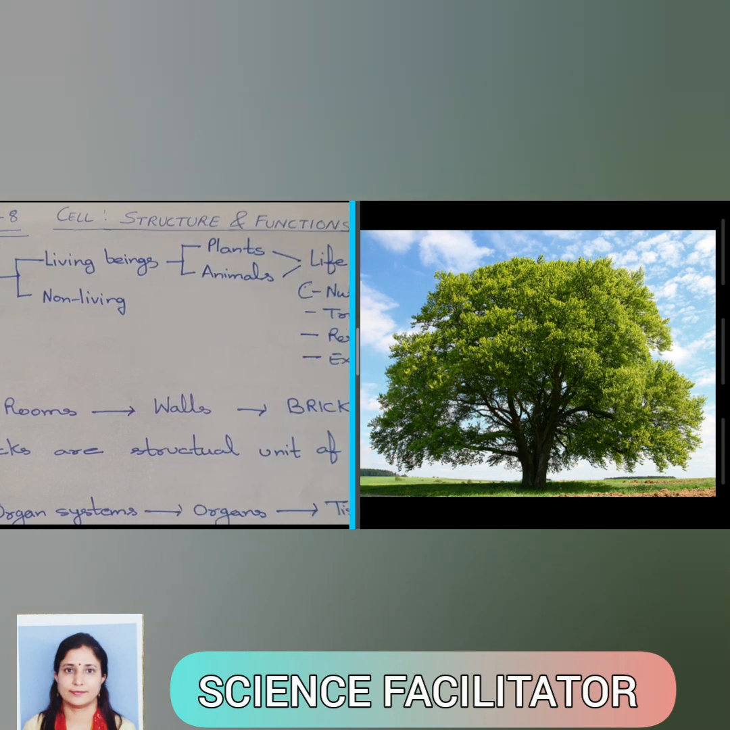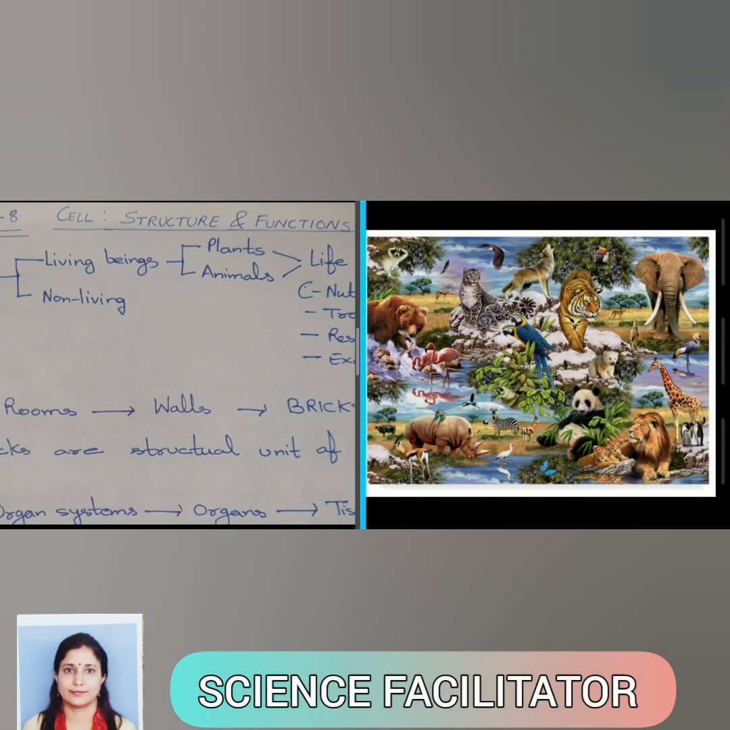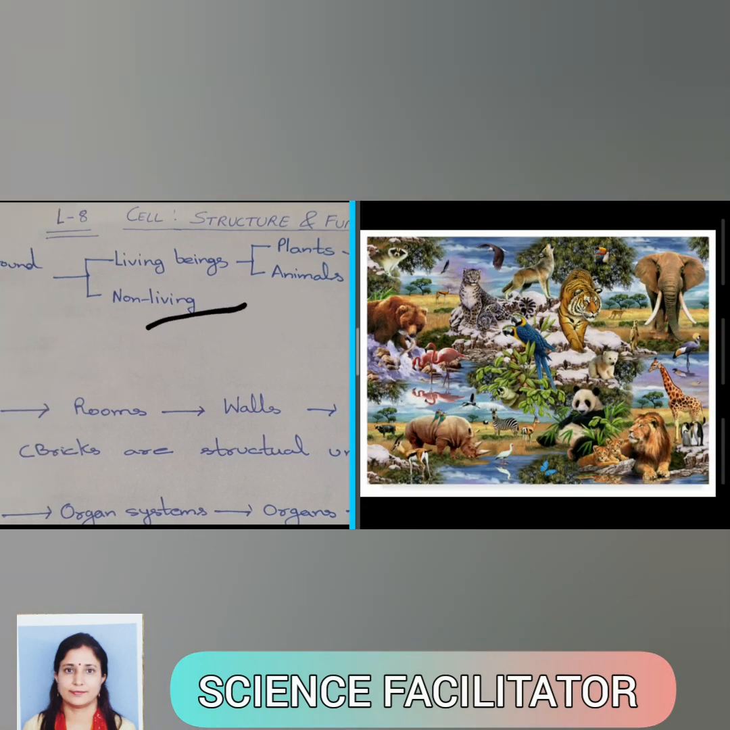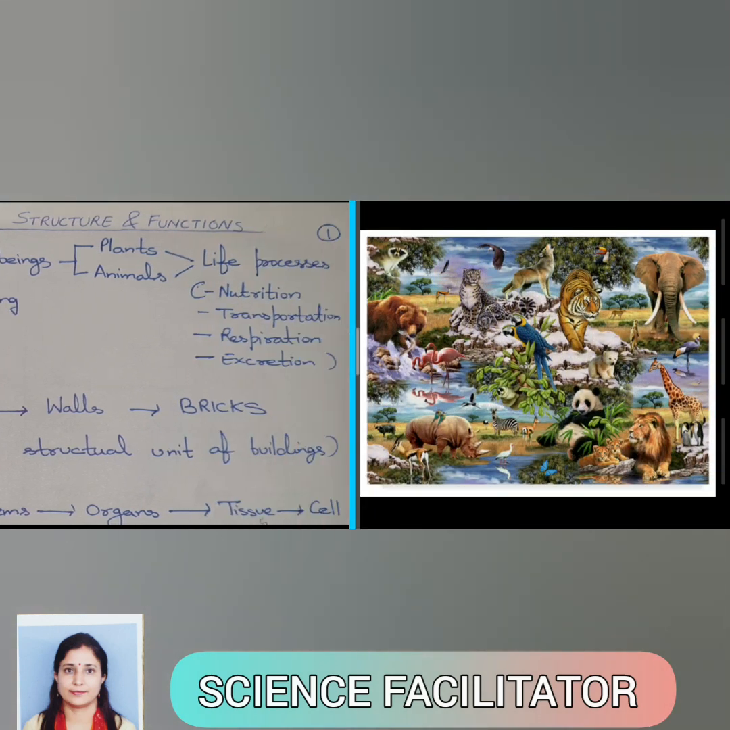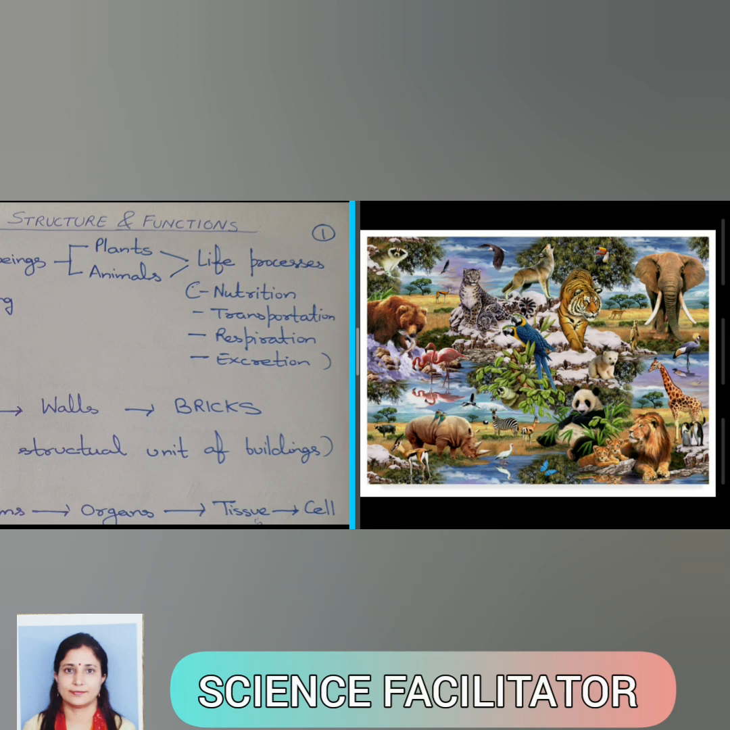Living beings can be further categorized into plants and animals. And if we observe in this picture, animals and plants both are able to carry out all life processes.